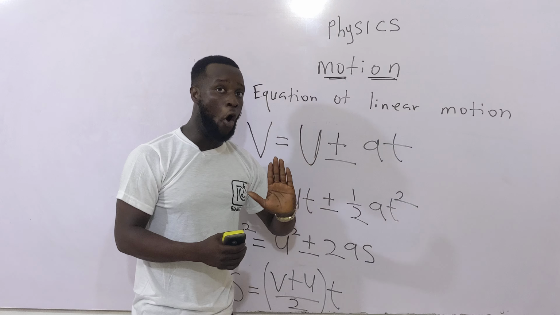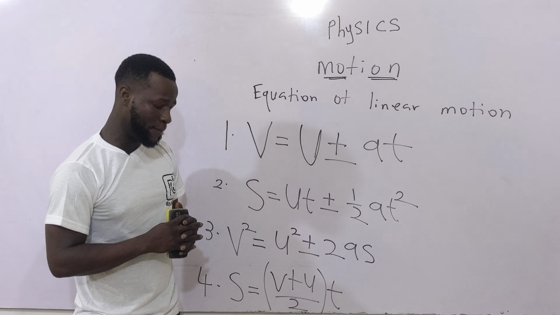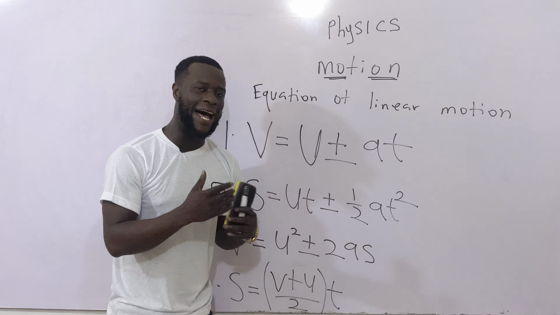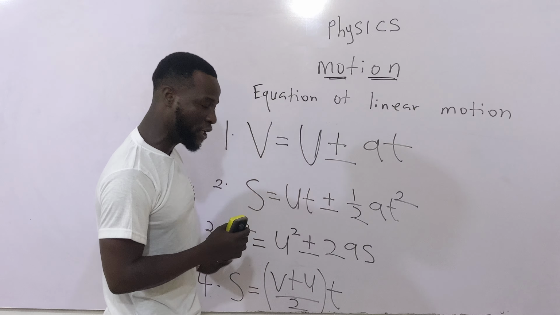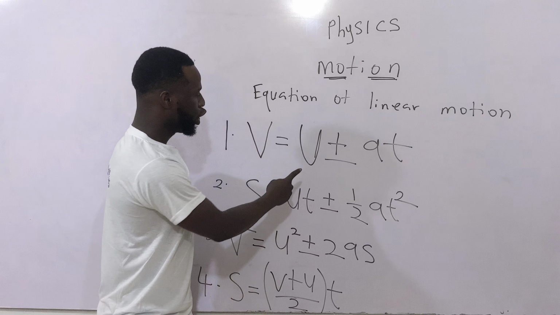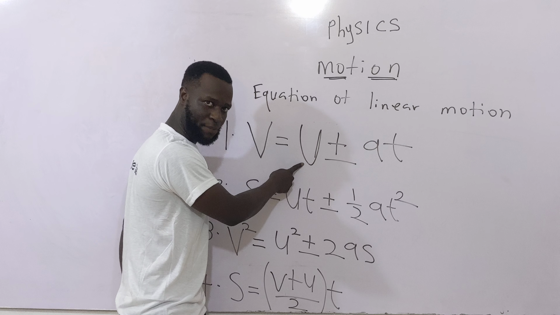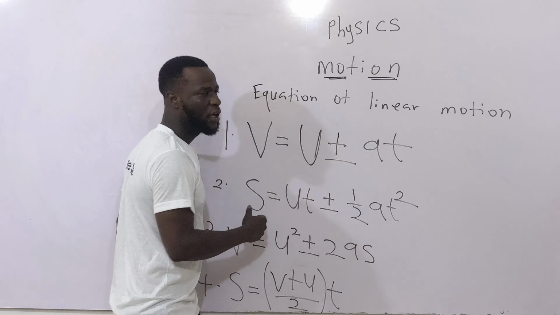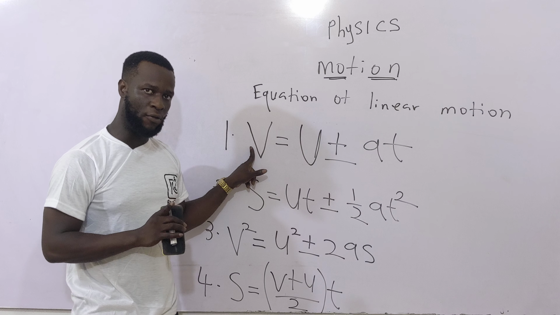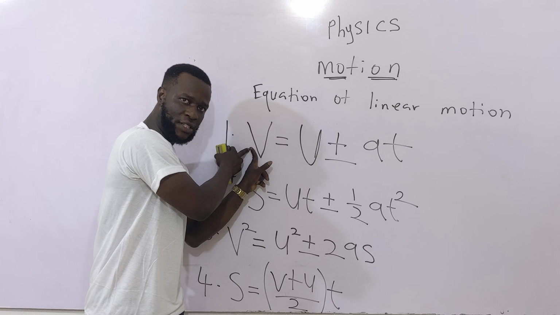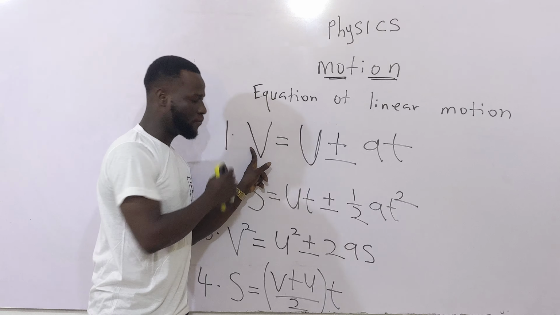That being said, the next thing I would like to talk about is this. We should know the following. These are the tips for using these four equations of motion. Tip number 1: if a body starts from rest, U = 0, U being the initial velocity or the initial speed. If a body was already moving and then decelerates to rest, V will be equal to 0, V meaning the final velocity or the final speed.